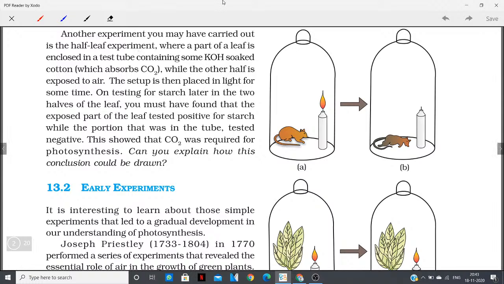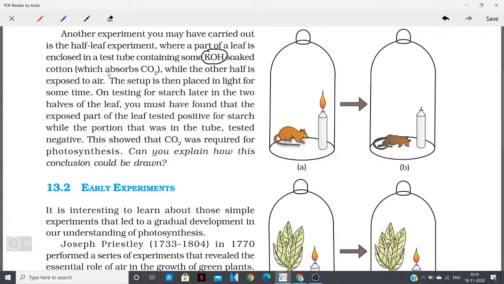So another experiment was the half leaf experiment, where a part of a leaf is enclosed in a test tube containing some potassium hydroxide soaked cotton. And what does potassium hydroxide do? It absorbs carbon dioxide, while the other half is exposed to air. It looks something like this.